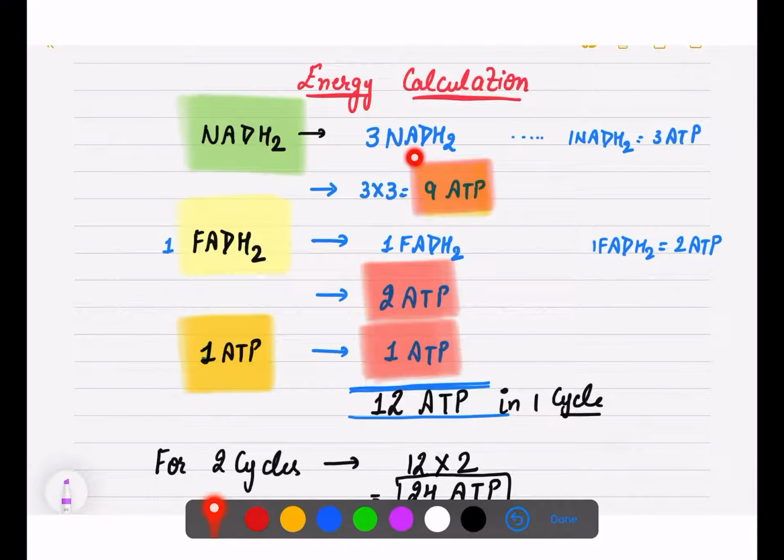Now 1 NADH2 is equal to 3 ATP, but this cycle has to repeat 2 times because of the second pyruvic acid. So for 3 NADH2 how many ATP molecules do we have? I'm not talking about 6 right now, I'm concerned about 3. So 3 NADH2 equal 3 threes, in total 9 ATP here.